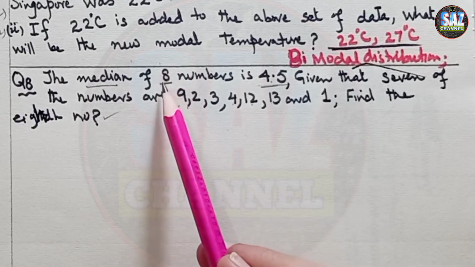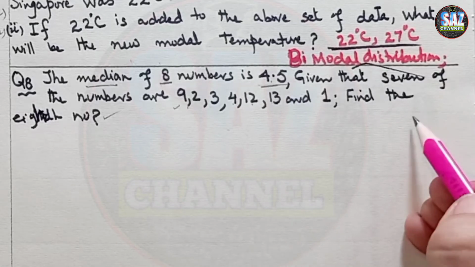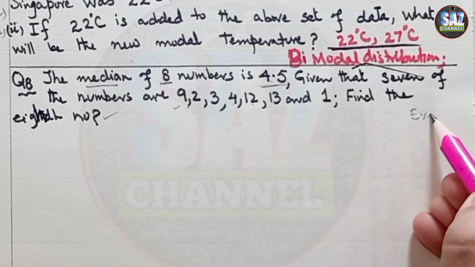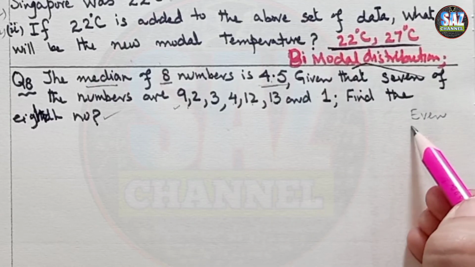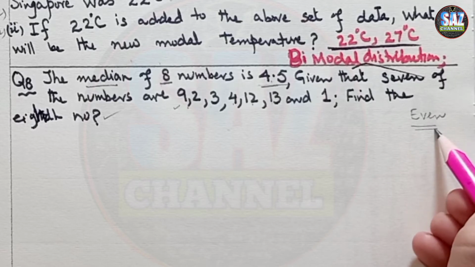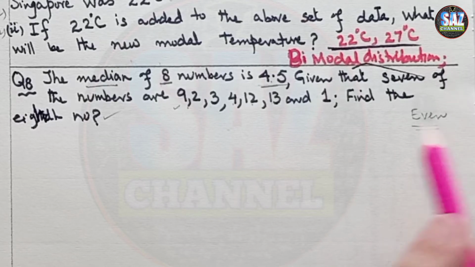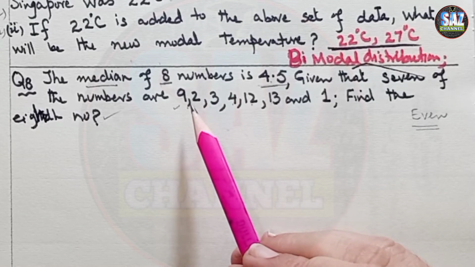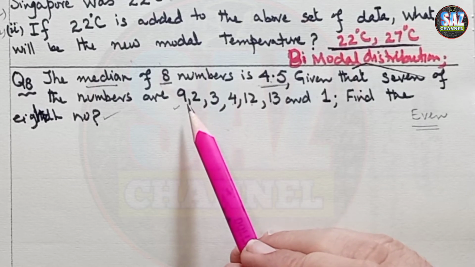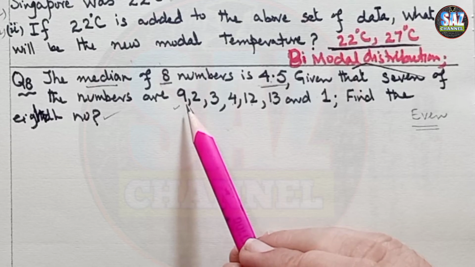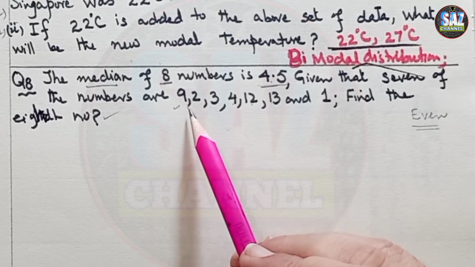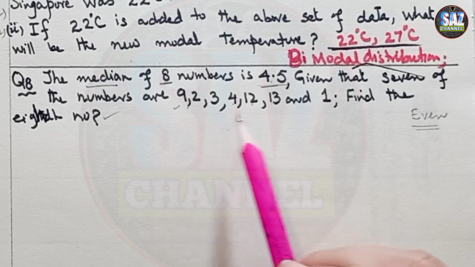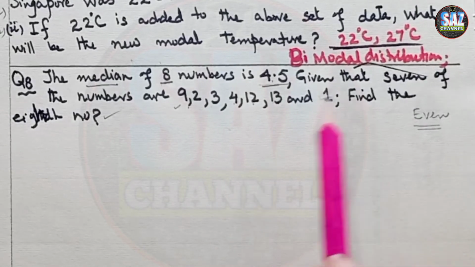If the number is 8, it means that the data is even, and for the median we know that we have to put the data in ascending order. Seven of the numbers are given, and we have to find the 8th number. Now let's talk about the possibilities for that 8th number. For the median, it's really important that we keep the data in ascending order.